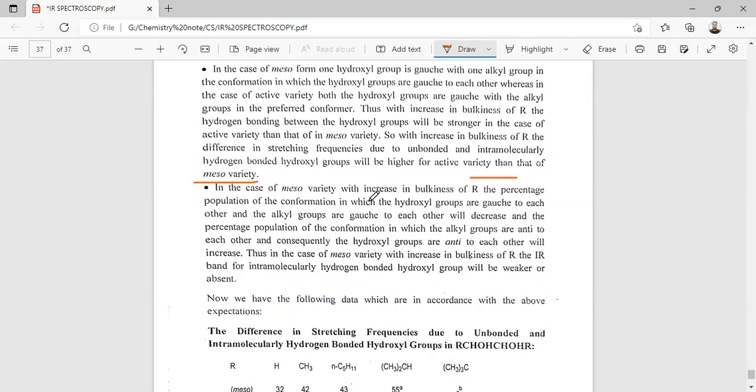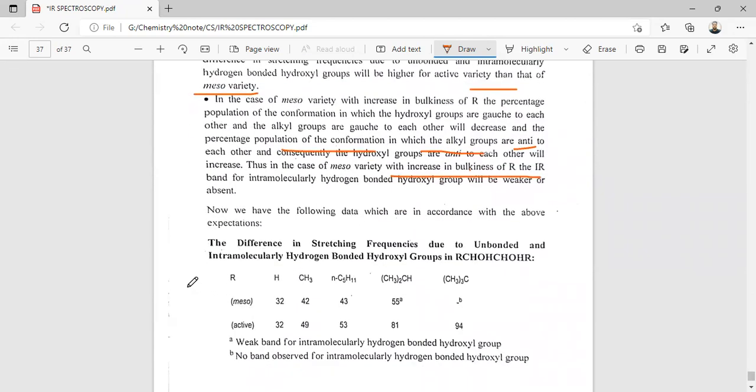In case of the meso variety, with the increase of bulkiness of R, the percentage population of the conformation in which the hydroxyl groups are gauche to each other and the alkyl groups are gauche to each other will decrease, and the percentage population of the conformation in which the alkyl groups are anti to each other, and consequently the hydroxyl groups are anti to each other, will increase. Thus, in the case of the meso variety, with increasing bulkiness of R, the intramolecular hydrogen bonded hydroxyl group will be weaker or absent. Now we have the following data according to the above expectation.